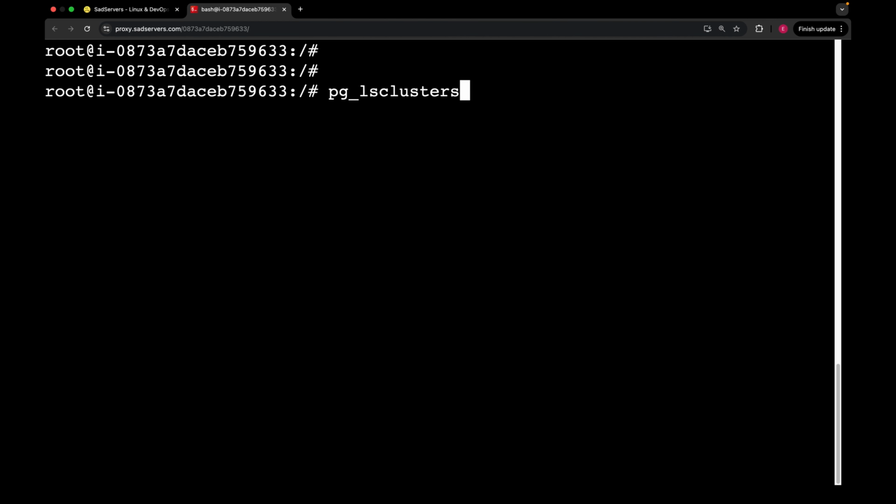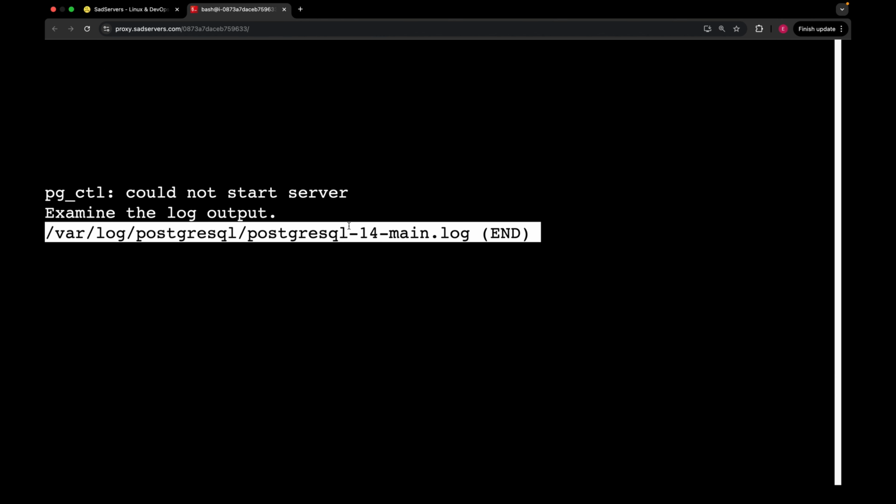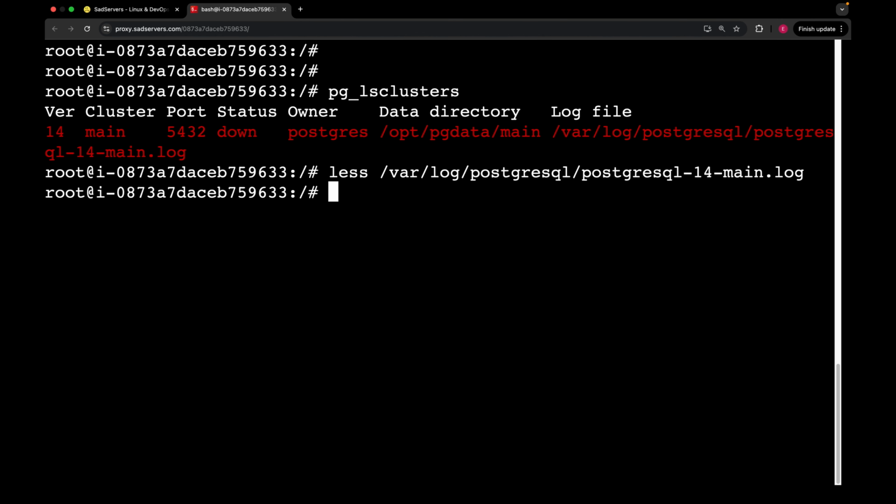Well, this command is gonna help us to see what clusters we have. Press enter. Okay, now I see the status is down. So basically we have cluster called main. The port is 5432, but status is down. Let's check this log file to understand if we have something there. Yes, it just says couldn't start server. Nothing useful here as well.